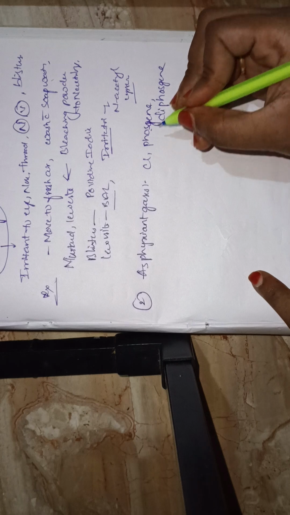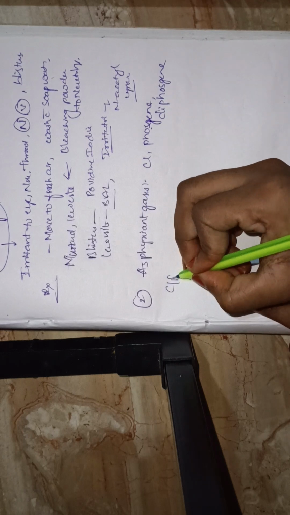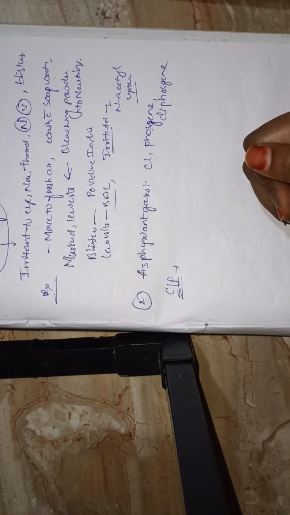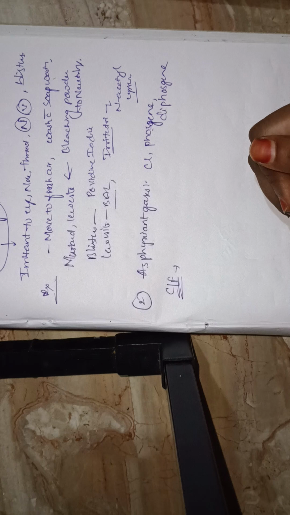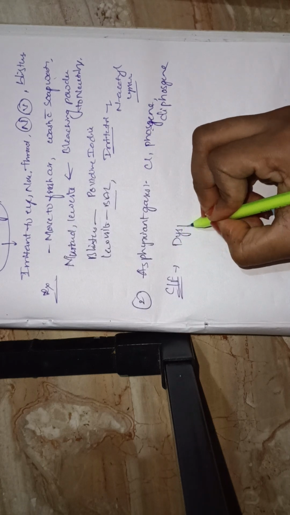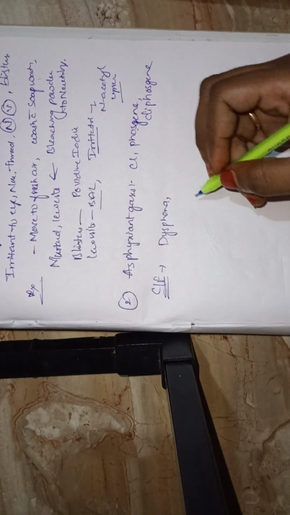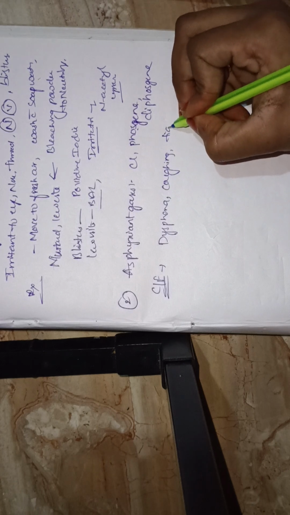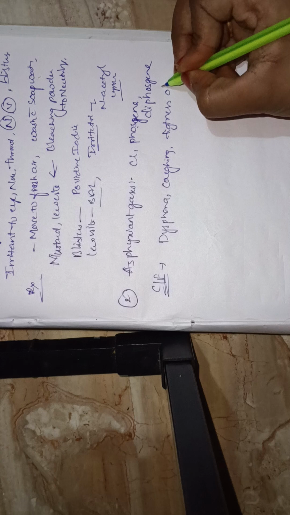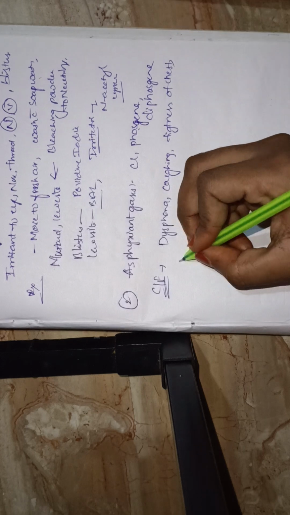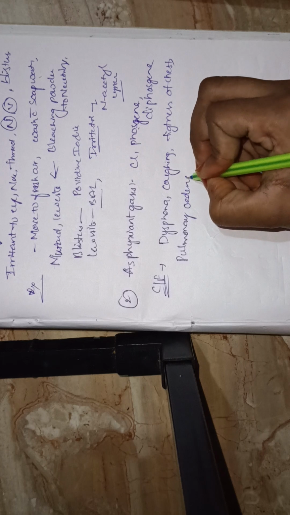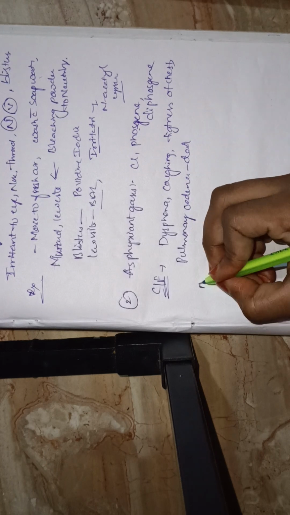What will happen because of chlorine, phosgene, and diphosgene? The clinical features are dyspnea, coughing, a feeling of tightness of chest, and pulmonary edema. Sometimes death can occur. So how can we treat this condition?